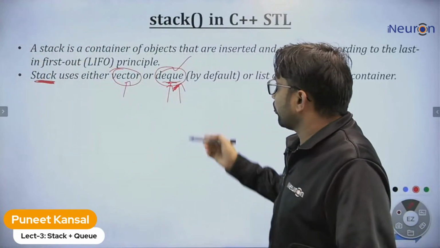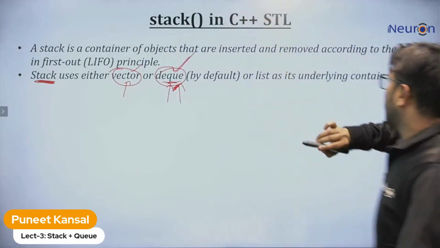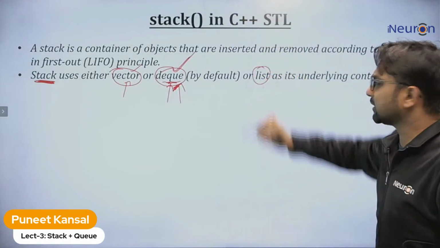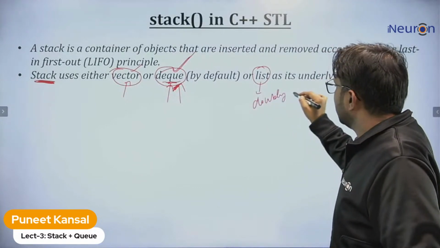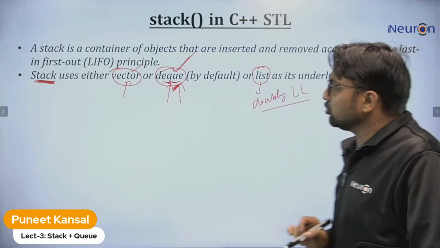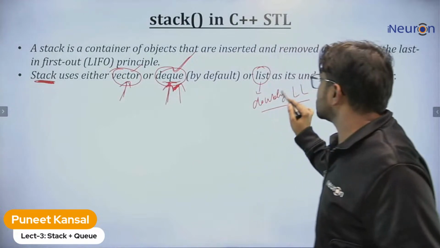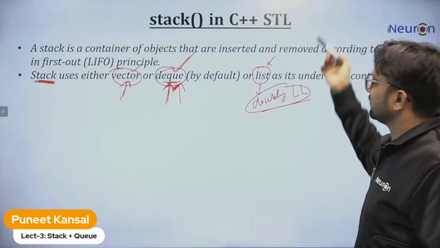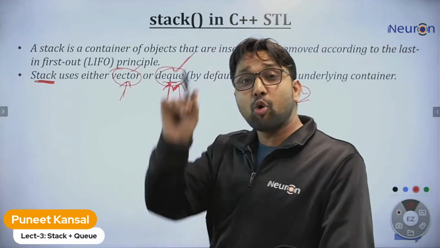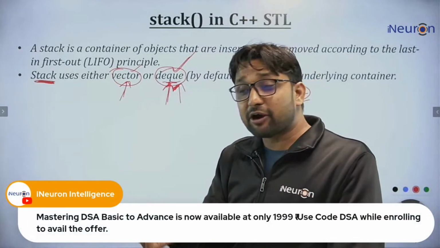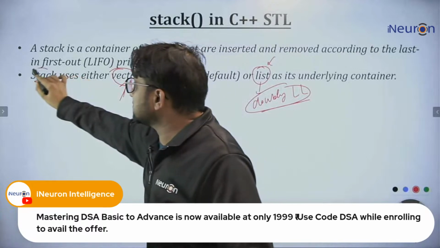Vectors can be used, DQ can be used, and list can be used. List is a doubly linked list. So we can use vectors, DQ, or a doubly linked list, meaning list, as the base container, which is then used as a stack.